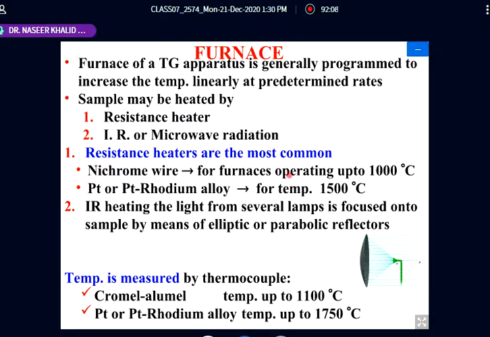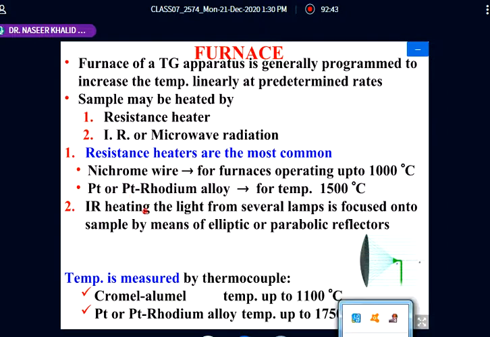If we want to heat at temperatures above 1000, a wire made of platinum or platinum rhodium alloy is used, and this could be used up to 1500 degrees centigrade. And now this is the resistance heater.